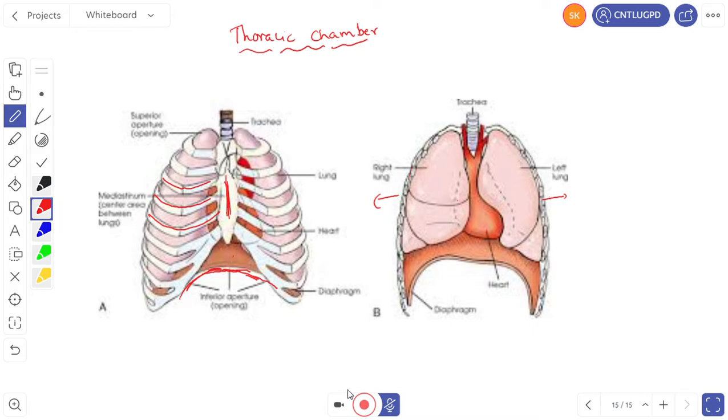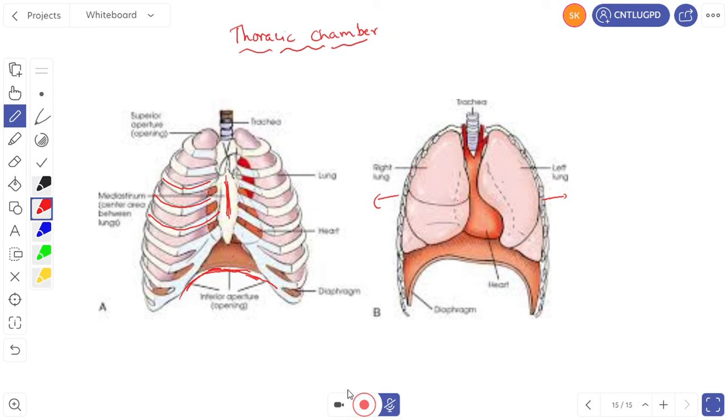So we don't have any capacity to alter the volume of our own lungs. We cannot change the volume of our lungs, but we can expand the thoracic chamber. Right? The thoracic chamber can alter the volume of the lungs. So the anatomical setup of the lungs in the thorax is such that any change in the volume of the thoracic cavity will be reflected in the lung cavity. Such an arrangement is essential for breathing as we cannot directly alter the pulmonary volume. That means we cannot directly change the volume of the lungs.